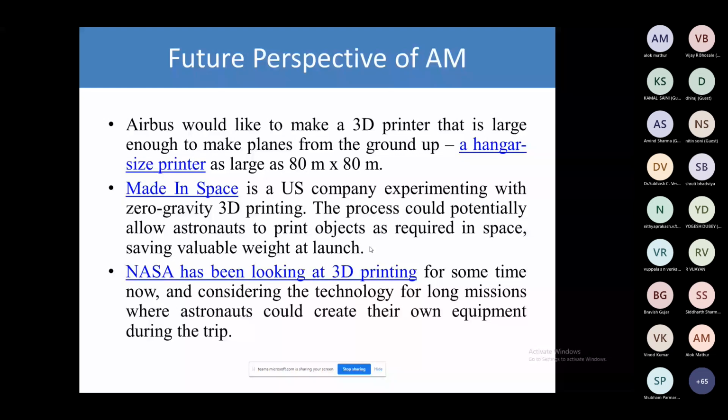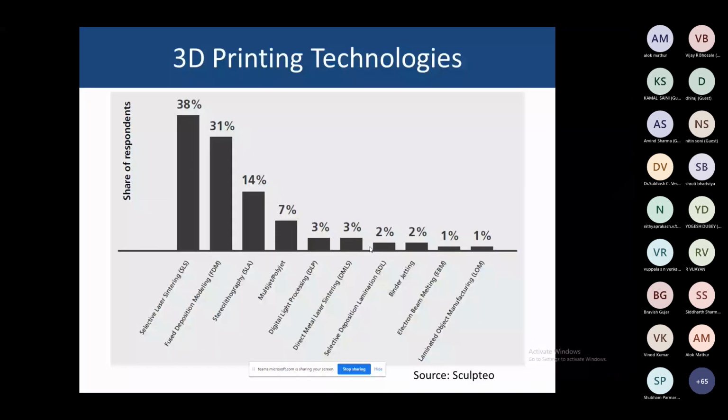Another is Made in Space, a US company, experimenting with zero gravity 3D printing. The process could potentially allow astronauts to print objects as required in space, saving valuable weight at launch. NASA has been looking at 3D printing for some time now and considering the technology for long missions where astronauts could create their own equipment on the trip. So whenever we require, we can produce different types of products on site if we have this 3D printing technology.